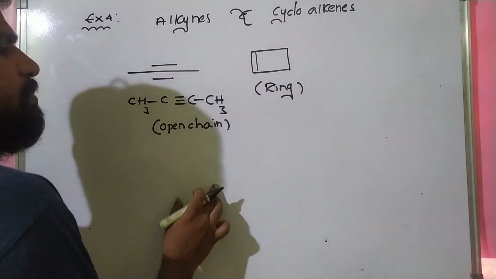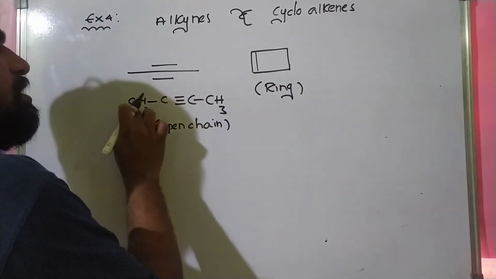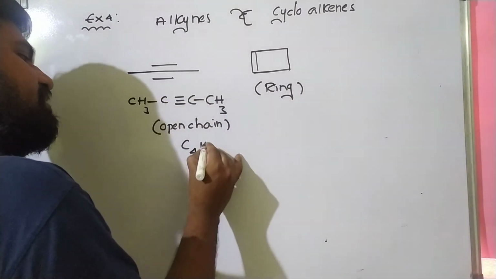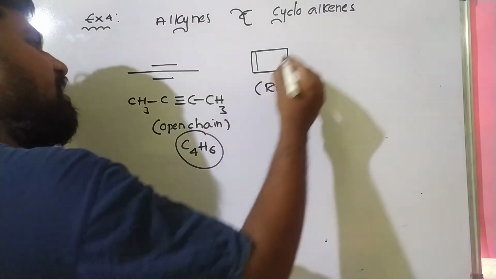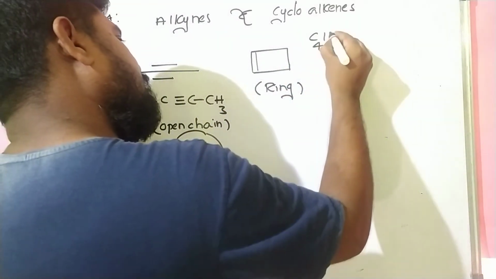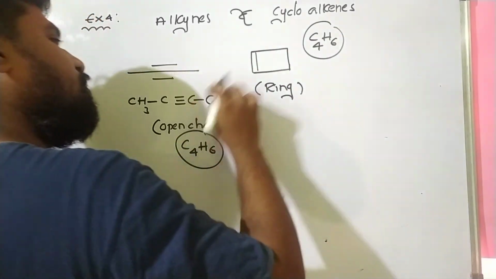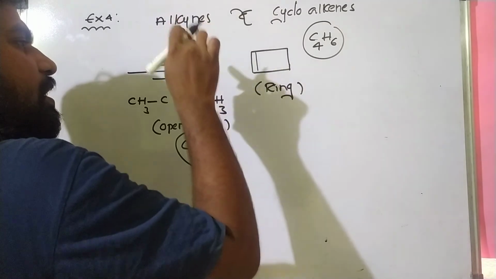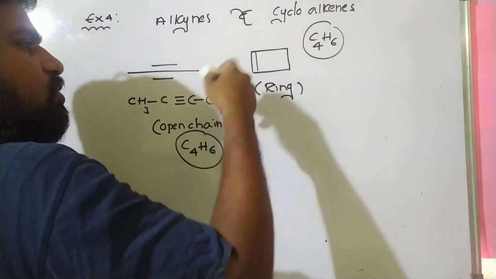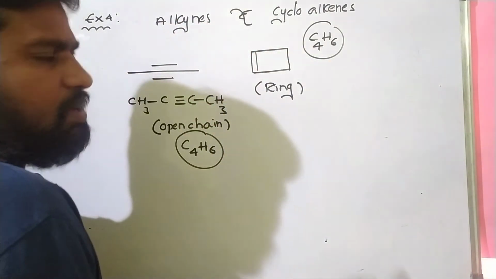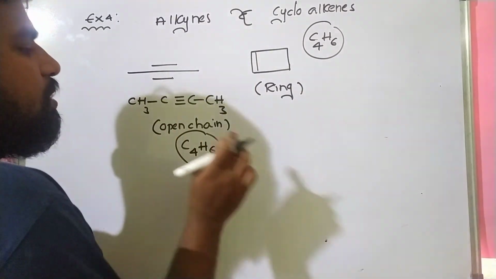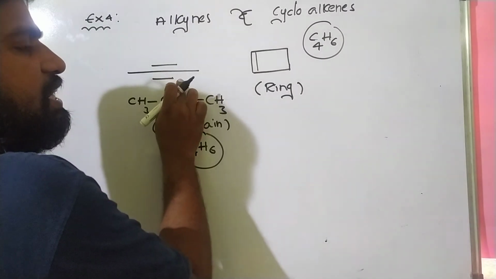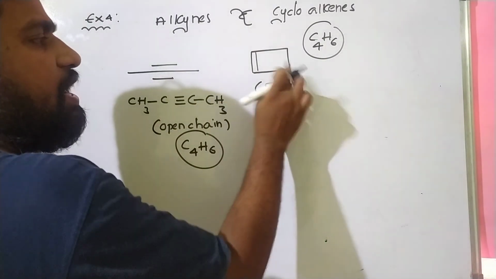The molecular formula is the same, C4H6, in both. Both have the same molecular formula but different structures, so these are called structural isomers. Which type? Ring chain isomers, because one has an open chain structure while the other has a ring structure.